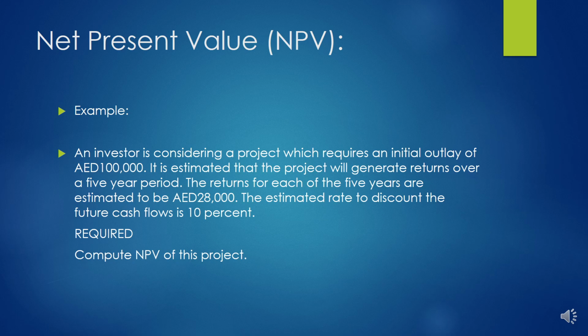The returns for each of the 5 years are estimated to be dirham 28,000, and the discounting rate that is assumed in this example is 10%. What is required is computation of net present value of this project.